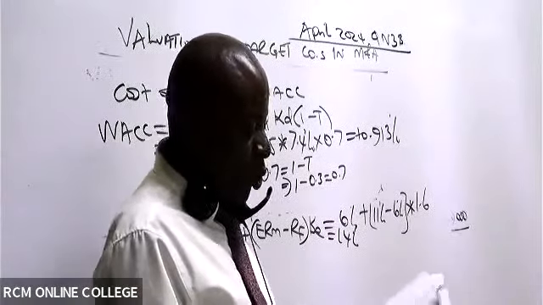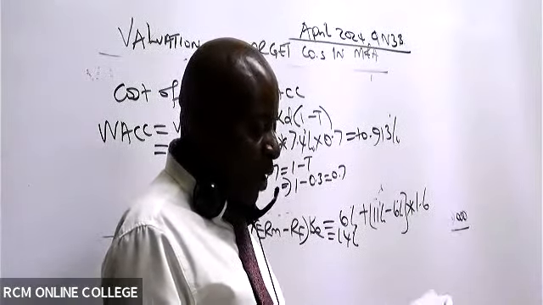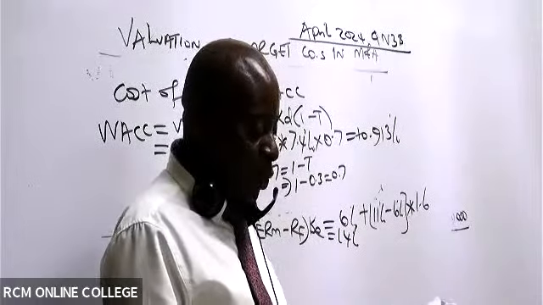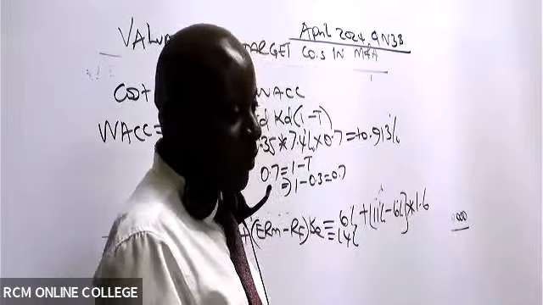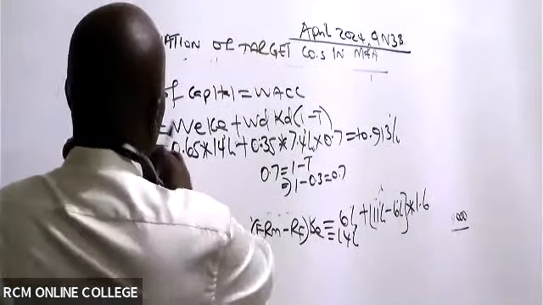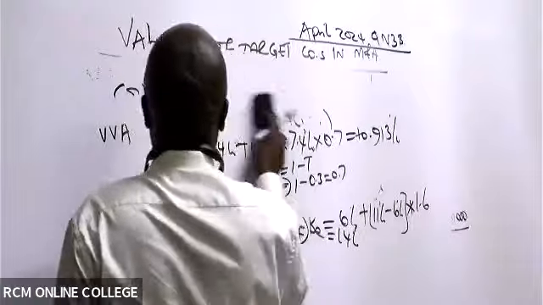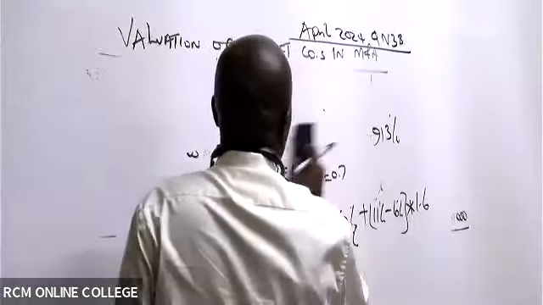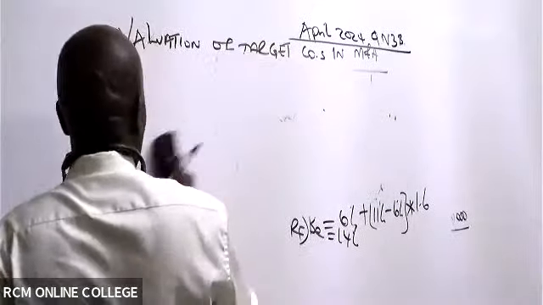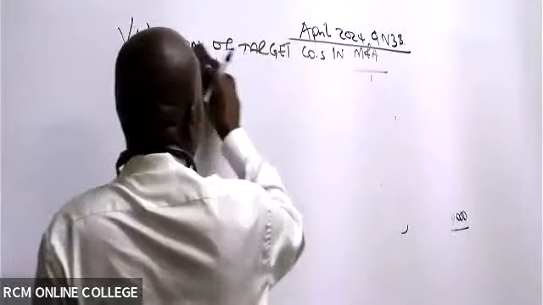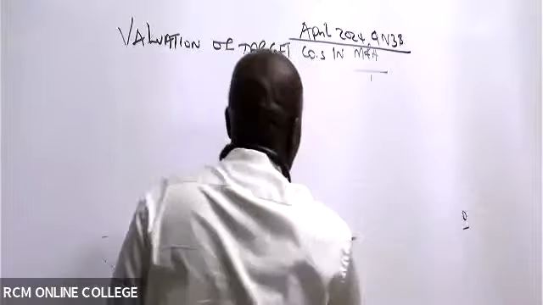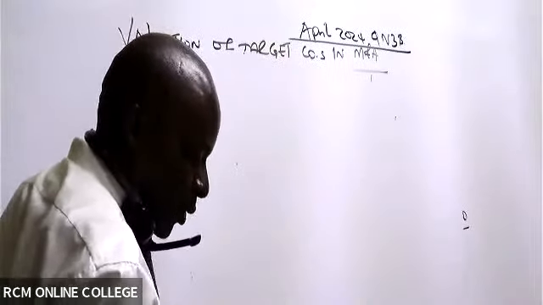So now look at Roman 3. Roman 3, they want us to give them the offer price for Small using discounted cash flow method.